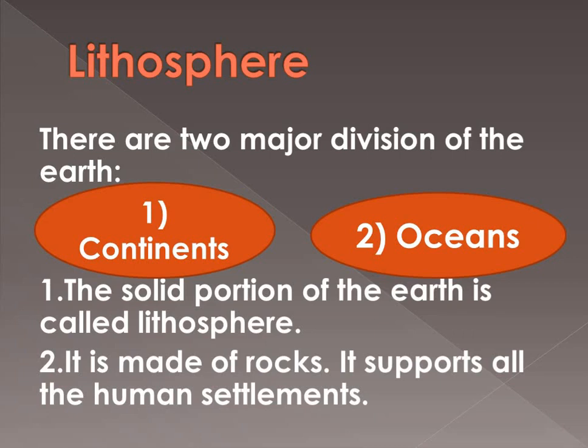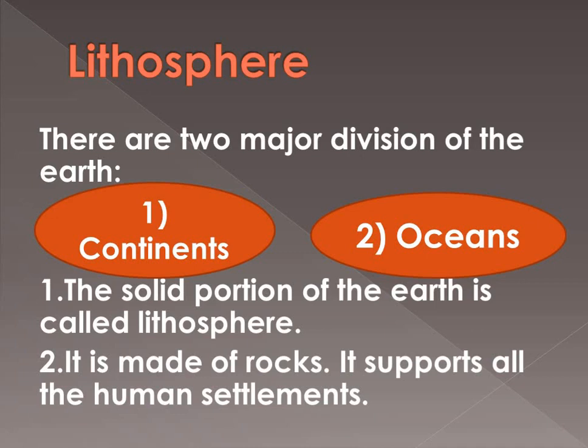The first one, lithosphere. The solid portion of the earth where we live is called lithosphere. It is made up of rocks. It is a hard portion. It supports the human settlements, meaning where humans are settled down.